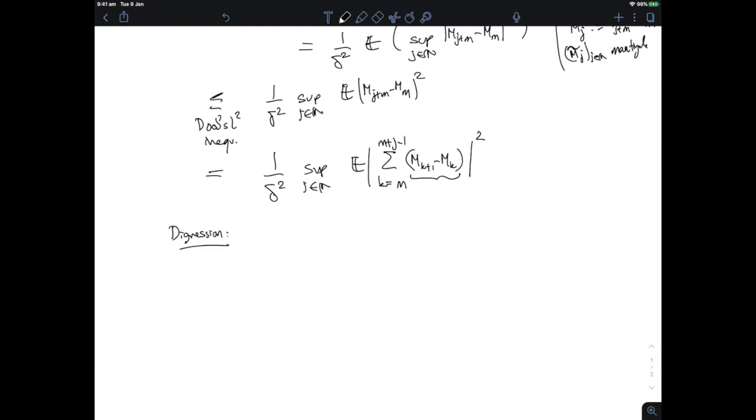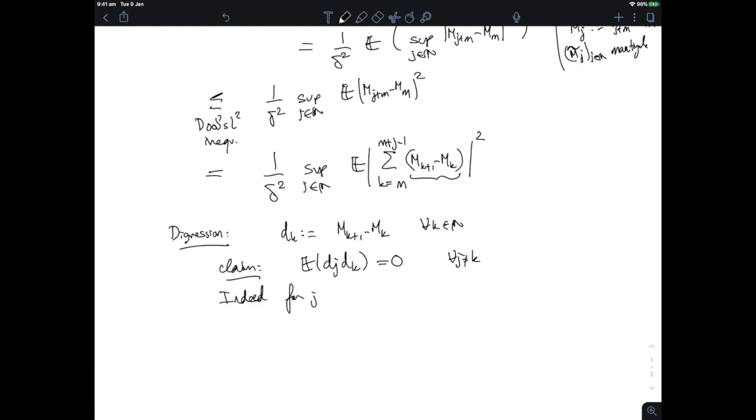So let's introduce some notation. Let d_k denote this increment, this martingale difference, of the m_k for all k in N. And my claim is that these differences are orthogonal in the sense that the expectation of d_k d_j is 0 for all j not equal to k. Now, to prove that, let's say that j is greater than k. Obviously, the case k greater than j is treated exactly the same way because j and k play a symmetric role here. And so what have we got?